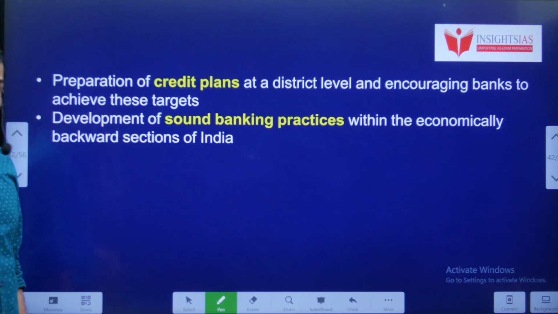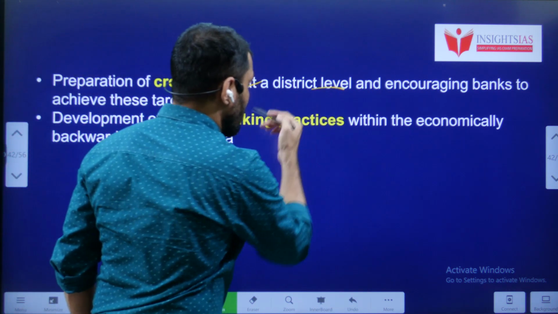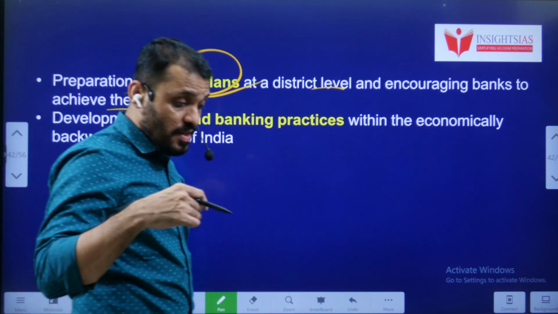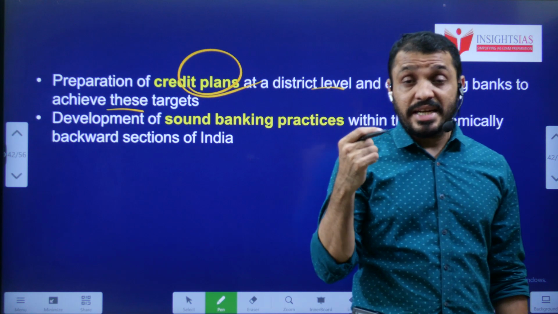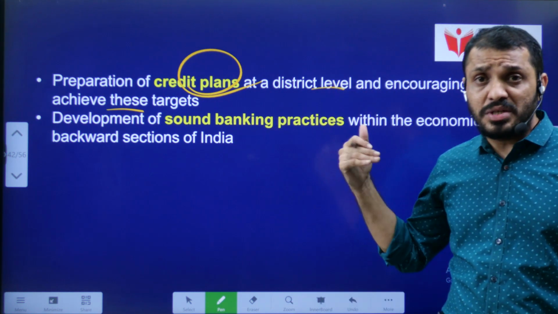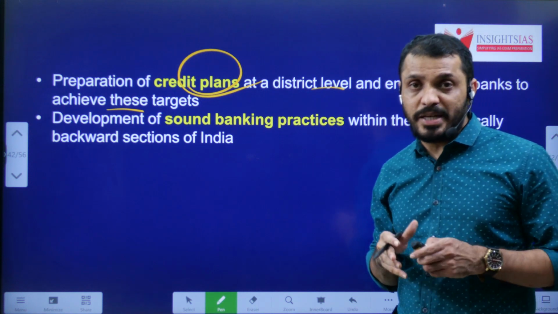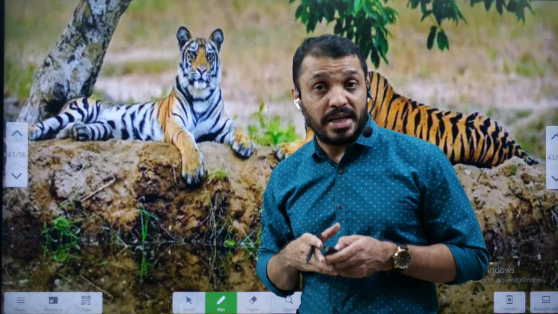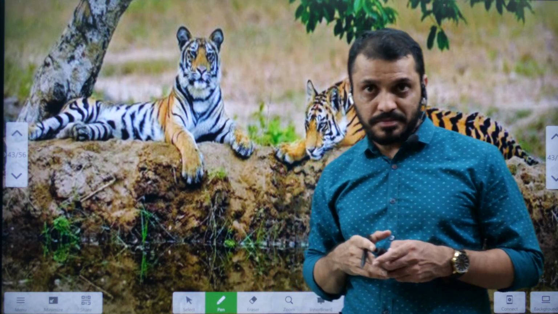They also prepare credit plans at the district level and encourage the banks to achieve their targets. You know that above the district, you will have a state level bankers meeting. In the same way, here also district level credit plans will be formulated by NABARD. What kind of credit do they formulate majorly? Majorly they formulate credit related to agriculture.